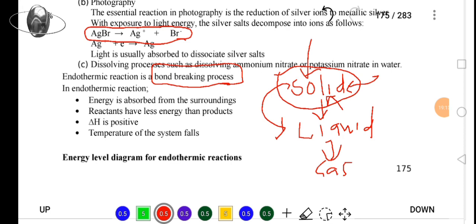When the energy supplied to the solid is enough, the bond or the energy that holds the solid particles in a solid will break. And the arrangement of particles now will be disturbed.